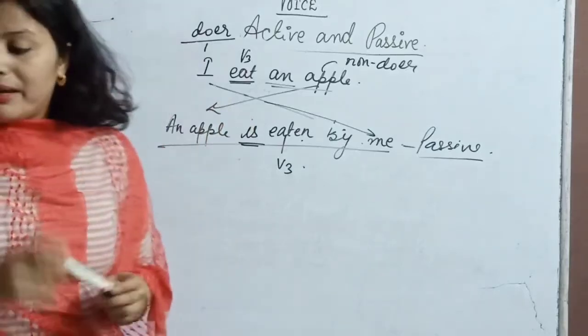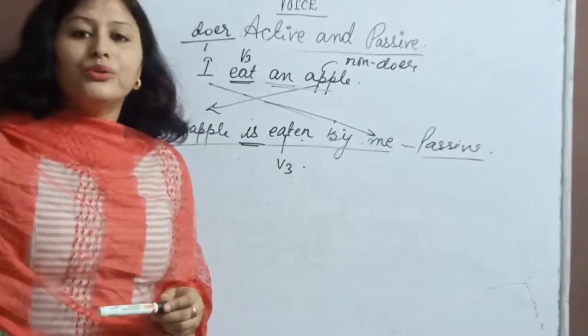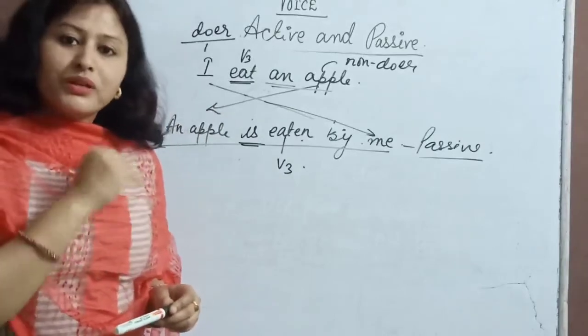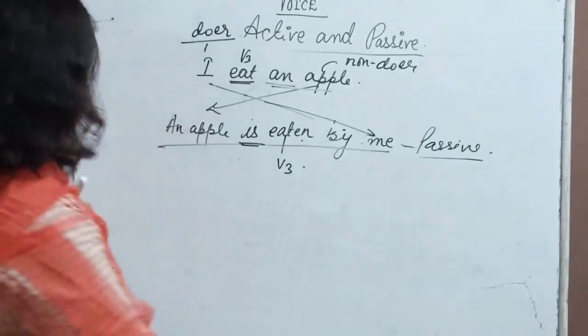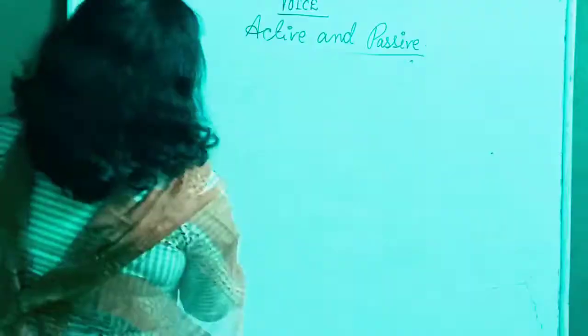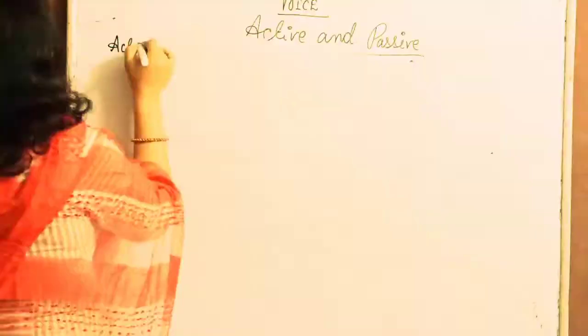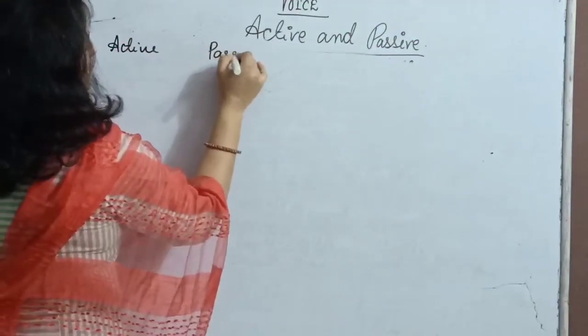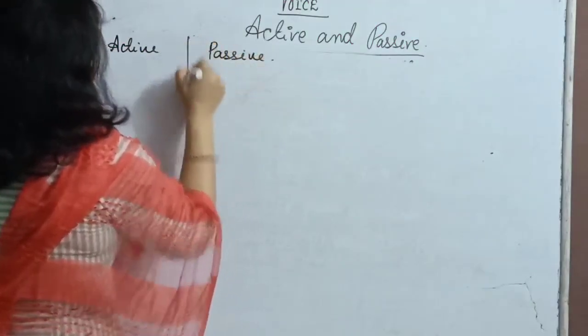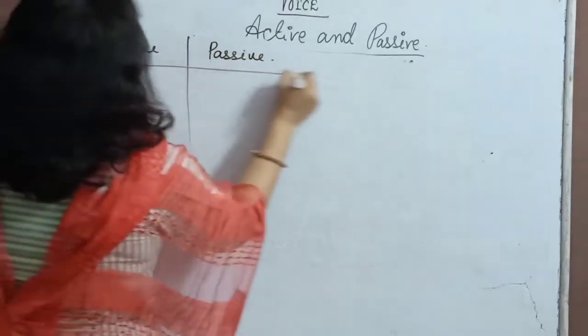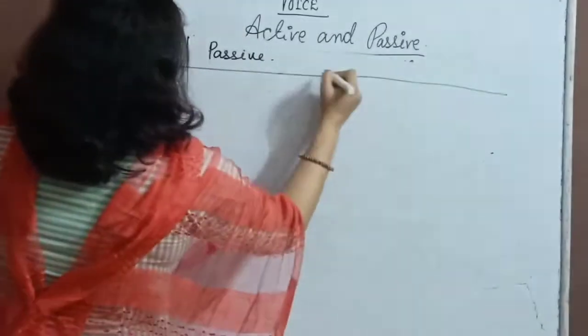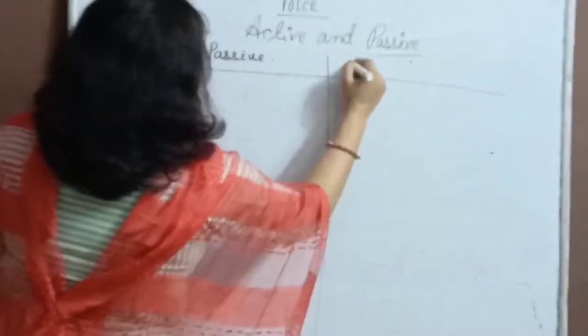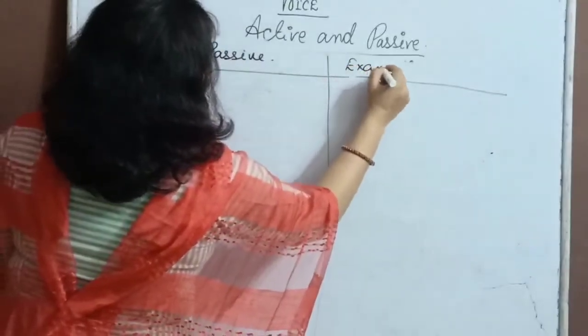Now let me make a table for you to show you which tense changes into which form. Okay, so active and passive, right? And here I will try to give you an example also, if it is possible.